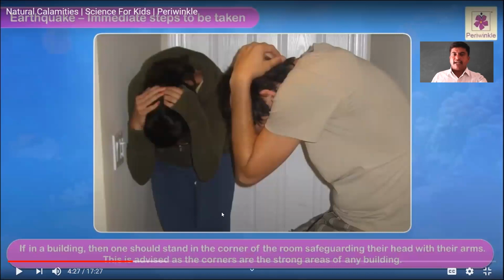We have to keep our hands on the head, safeguarding it with our arms. This is the most acceptable advice, as the corners are the strong areas of any building. This is one of the measures.